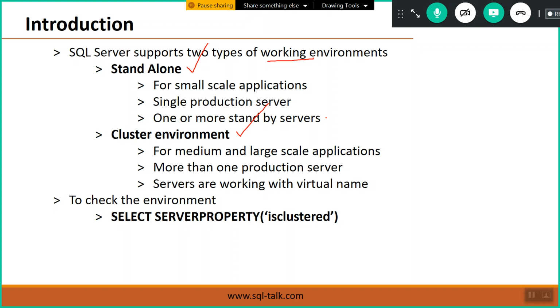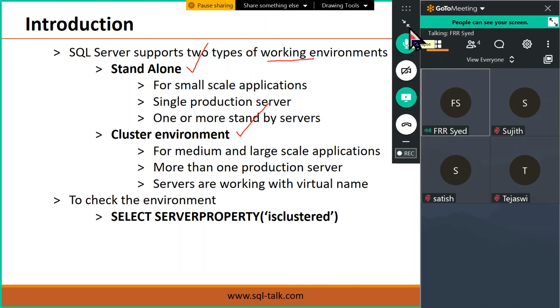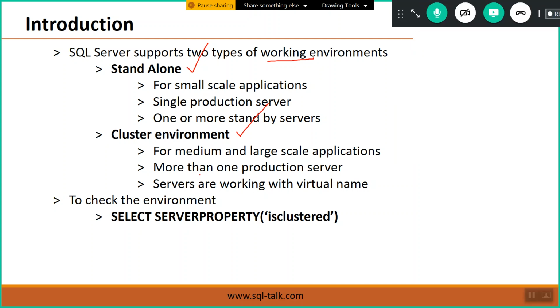These are large scale applications, very large scale applications where thousands of users are working. So in that case, remember, we can't maintain a single production server. We have to maintain a group of servers. That group of servers is called a cluster.